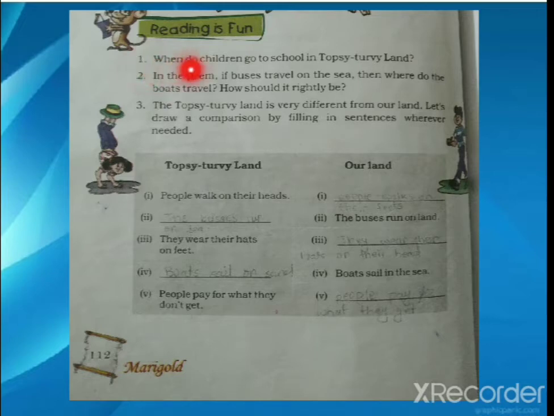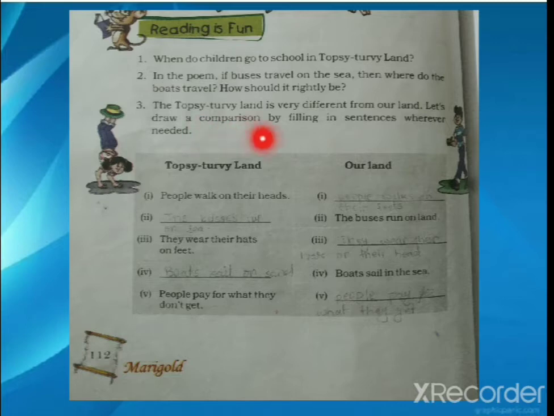So first one: when do children go to school in Topsy-Turvy Land? Children go to school at night in Topsy-Turvy Land. In the poem, if buses travel on the sea, then where do the boats travel? See the picture. The boats travel on the road. How should it rightly be? Where should the bus be traveling? The bus should be traveling on roads and boats should be traveling on the sea.